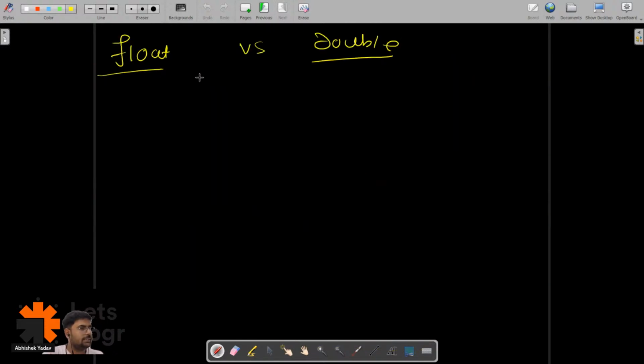Float is 4 bytes, correct? So here float takes 4 bytes in the computer memory and double takes 8 bytes in the computer memory, right? Float has a smaller range than double, like precision. Yeah, correct.